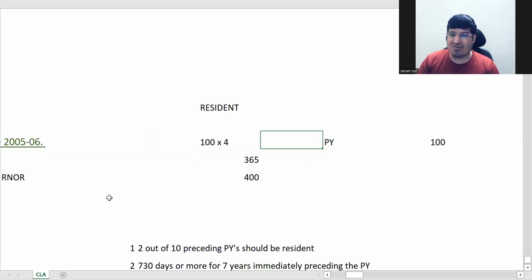We need data for the 10 years immediately preceding the previous year. The previous year is 2021-22.